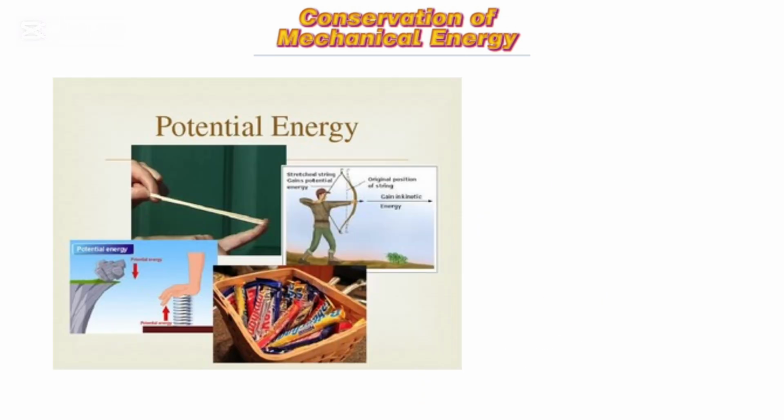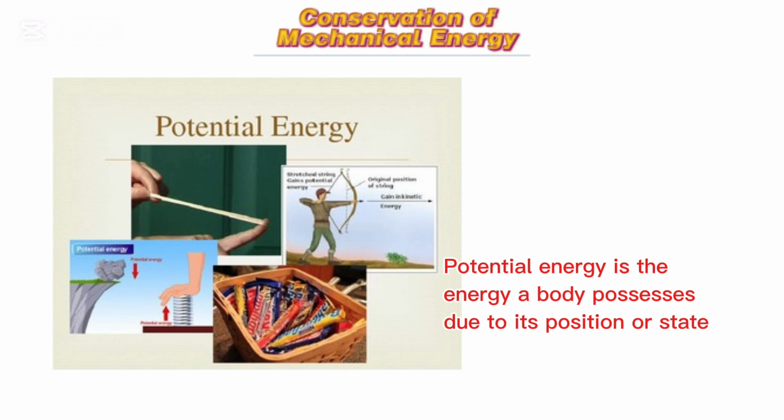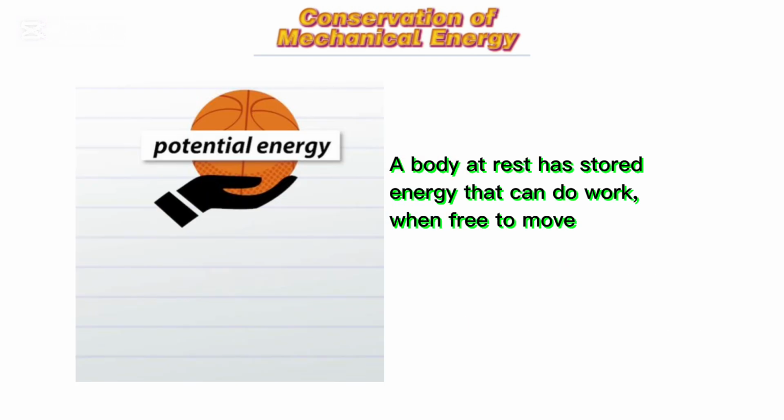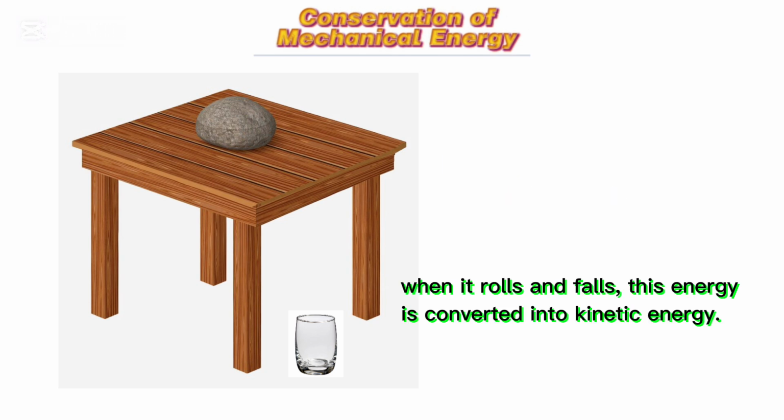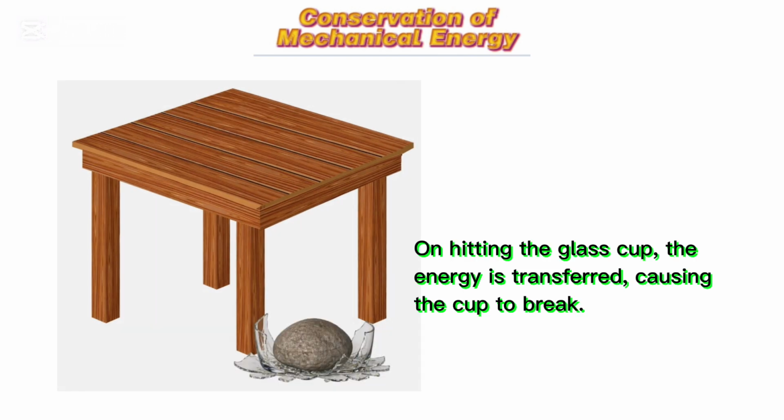Potential energy. Potential energy is the energy a body possesses due to its position or state. A body at rest has stored energy that can do work when free to move. For example, a stone placed on a table has potential energy. When it rolls and falls, this energy is converted into kinetic energy. On hitting the glass cup, the energy is transferred, causing the cup to break.